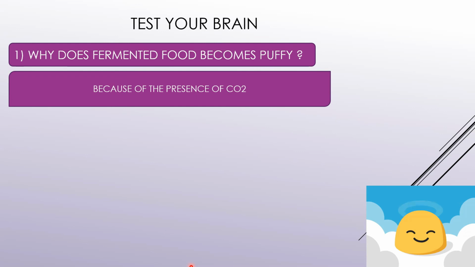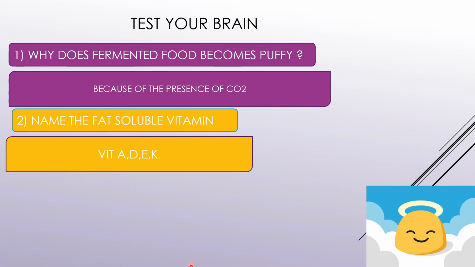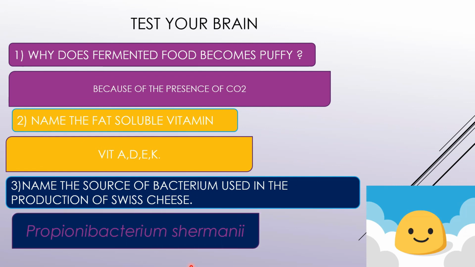Because of the presence of carbon dioxide. Name the fat soluble vitamins: vitamin A, D, E and K. Name the bacterium used in the production of Swiss cheese: Propionibacterium shermanii.